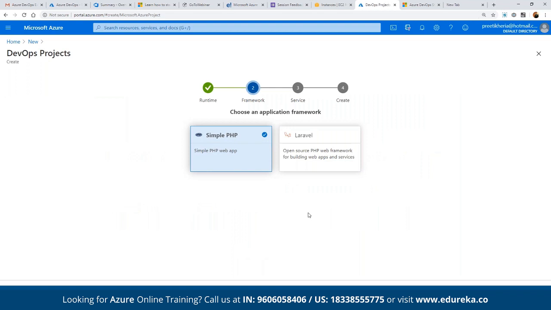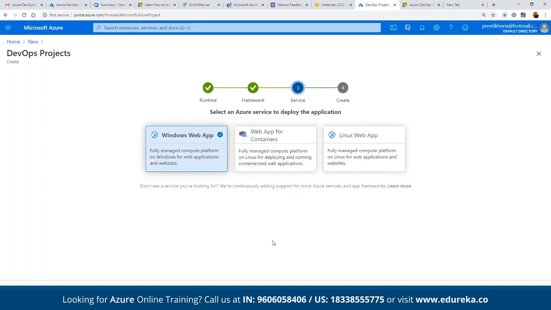Then we have to choose a version. We are going to use a simple PHP, or we are going to use the Laravel framework as well. So for this hands-on, let's focus on simple PHP, click on next. And here we can see the service. We can choose a Windows web app, or we can choose the web app for containers, and we can choose Linux web app.